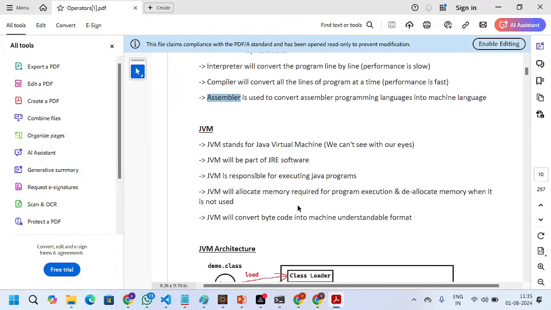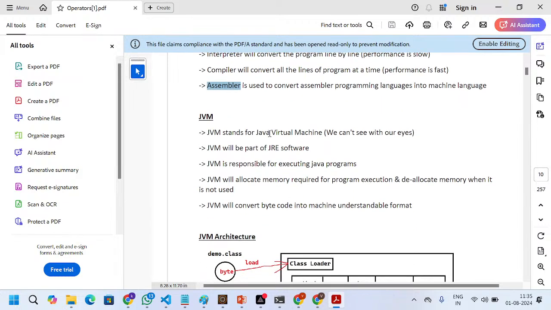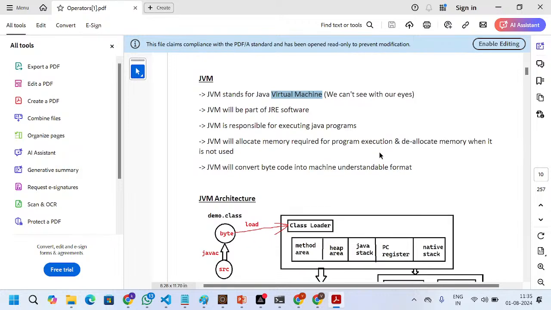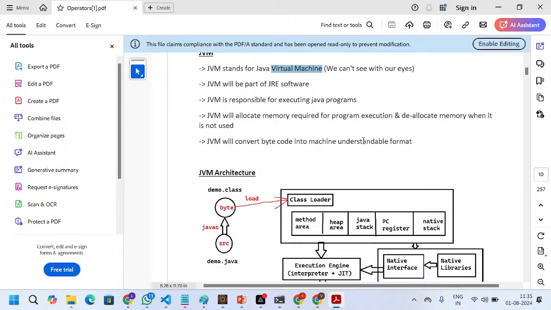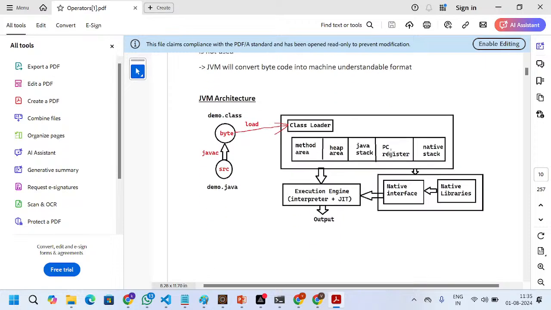JVM architecture. JVM stands for Java Virtual Machine. We cannot see it with our eyes. JVM is part of the JRE software. JVM is responsible for executing Java programs. It allocates the memory required for Java program execution and deallocates memory when it is not used. JVM converts bytecode into a machine understandable format. This is the JVM architecture.